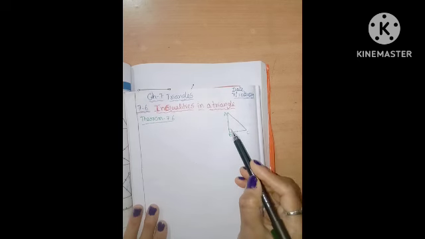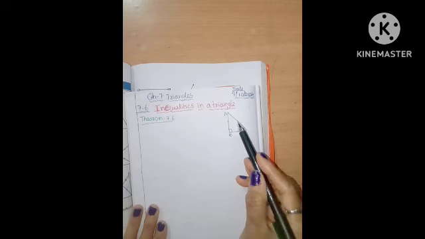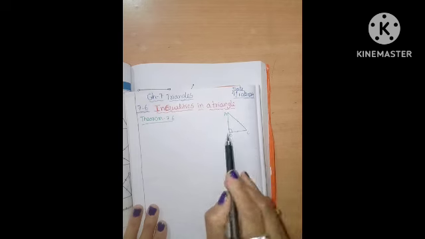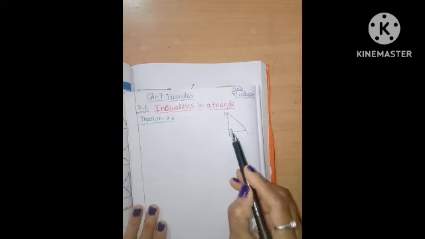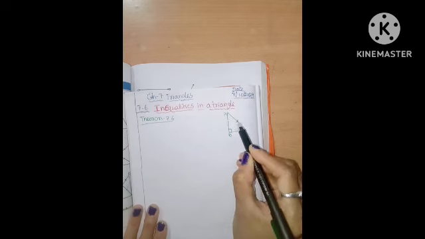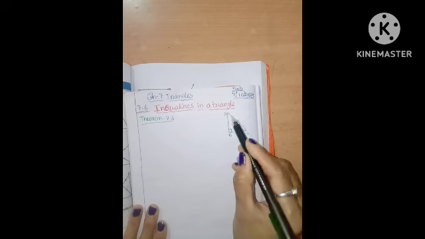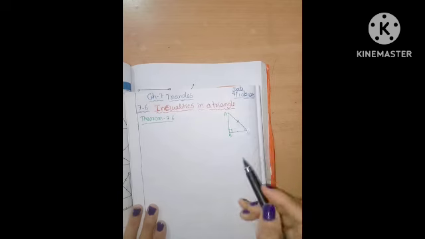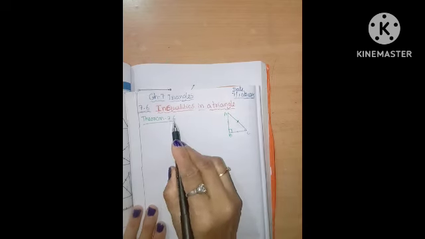The angle opposite to the larger side is larger only. This is the angle, and this is its opposite side, the longest side. The greater side is opposite the greater angle. That is the 7.6 theorem.